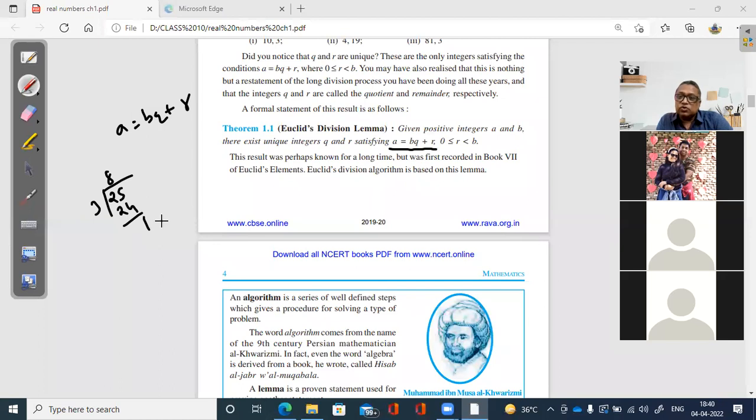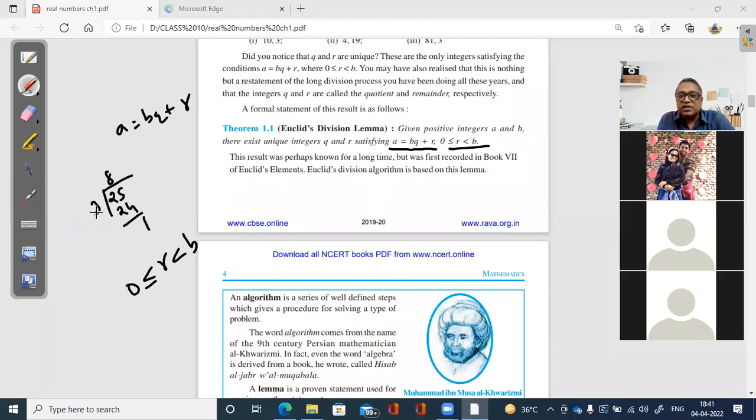So remainder जो होता है, the minimum value is 0, right? You cannot have a negative number. You will have minimum value as 0. And what will be the greatest value? It will be always less than the divisor. तो ये जो statement है, next वाला, r is greater than equal to 0, less than b. What was b? b was the divisor.